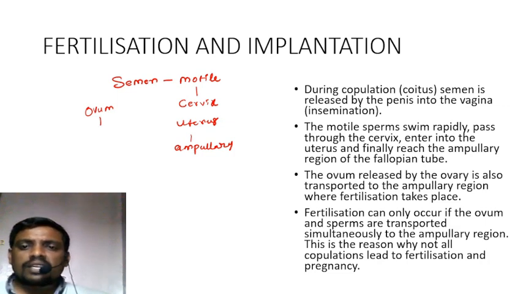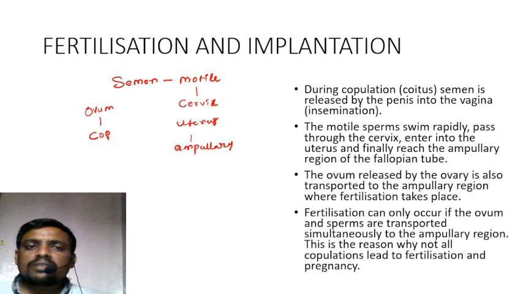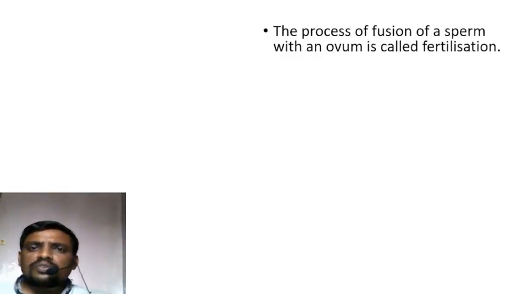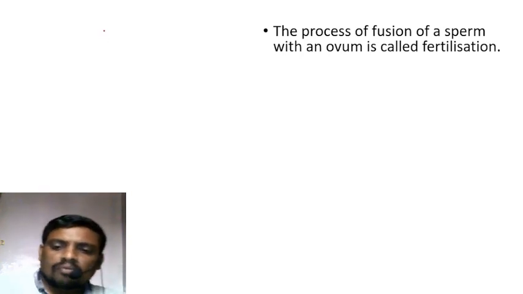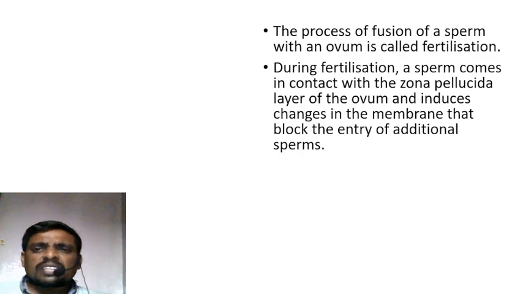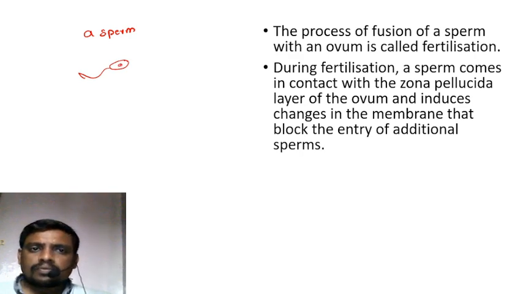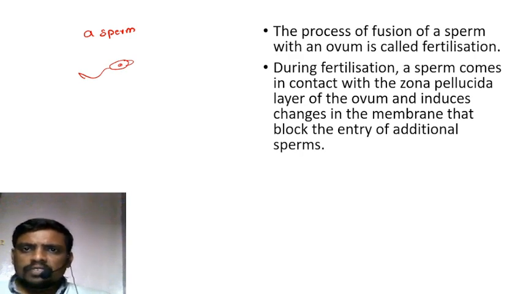This is the reason why not all copulations lead to fertilization and pregnancy. The process of fusion of a sperm with an ovum is called fertilization. During fertilization, if you carefully see a sperm, this is how a sperm looks, a rough sketch I have drawn. Imagine this is the motile sperm. With the help of a tail, it swims towards the ovum.